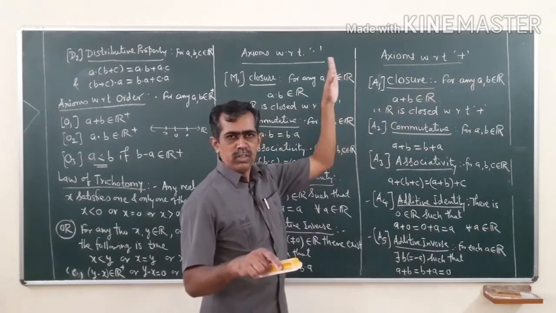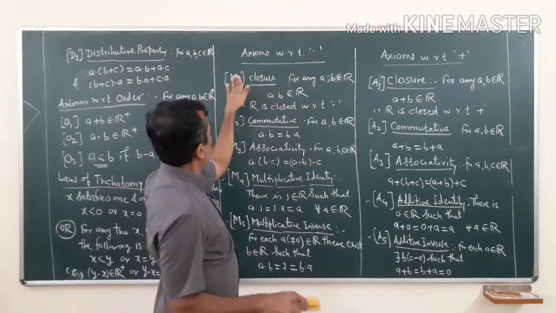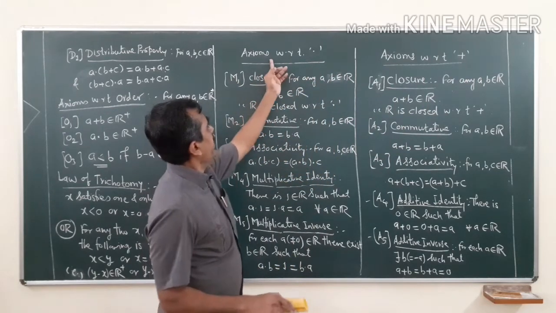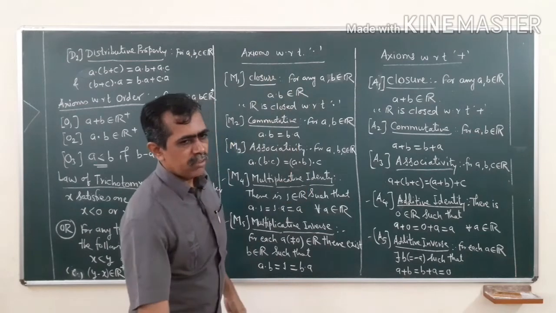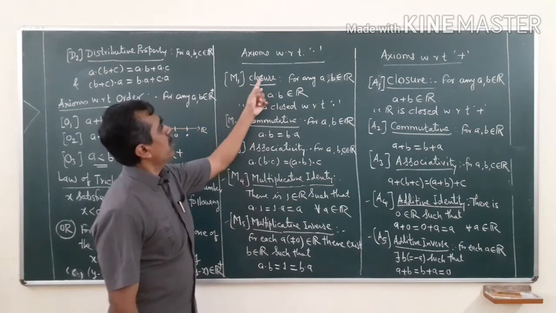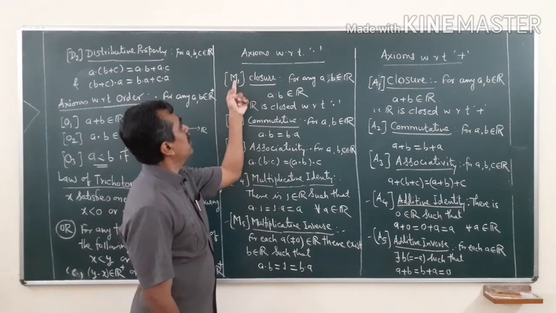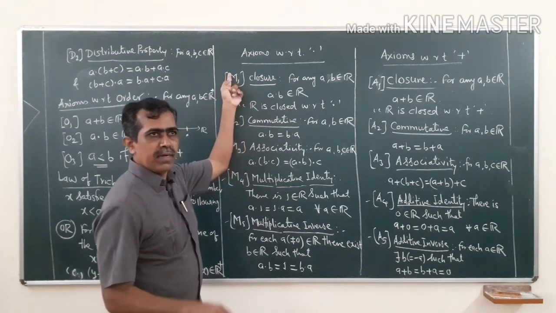Similarly, very similar to this, there are 5 different axioms with respect to multiplication. See one by one. Again closure property, M1, the first axiom with respect to multiplication.